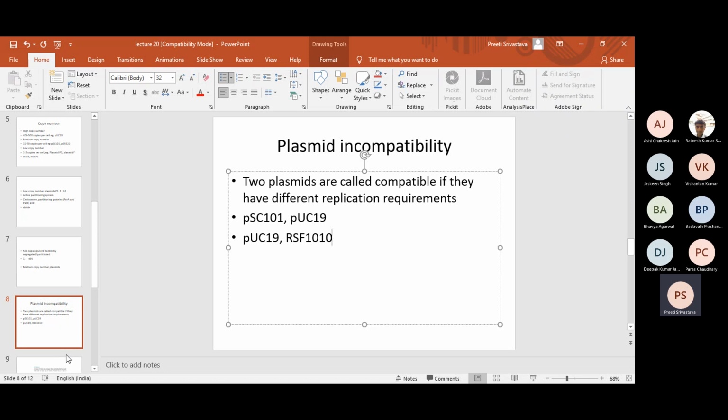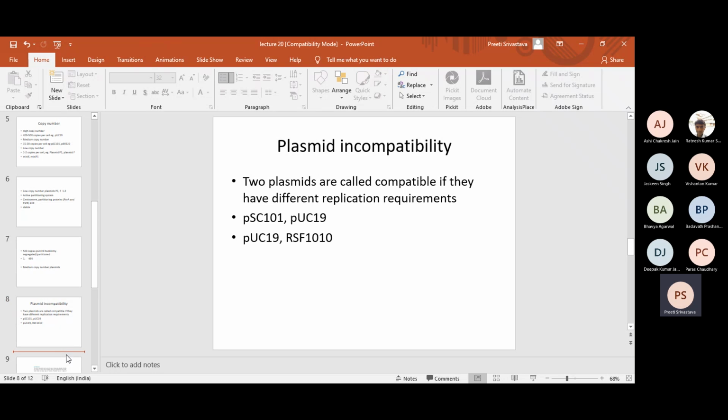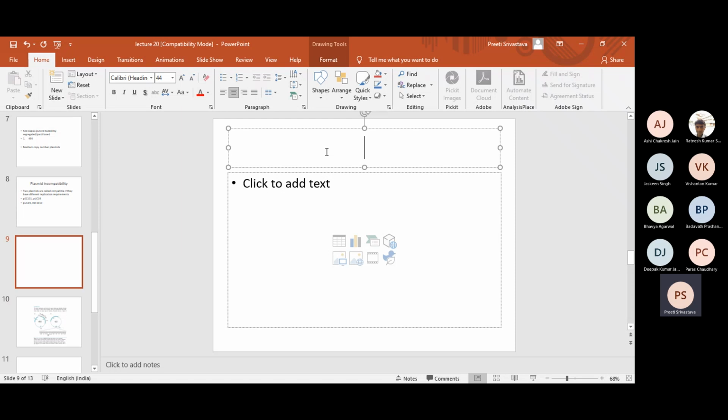So in all, we discussed that plasmids can be classified based upon host range, copy number, compatibility, and function. Once you have learned this, let us discuss how these plasmids can be used as vectors. Vectors means carriers, carriers of certain genes, right?